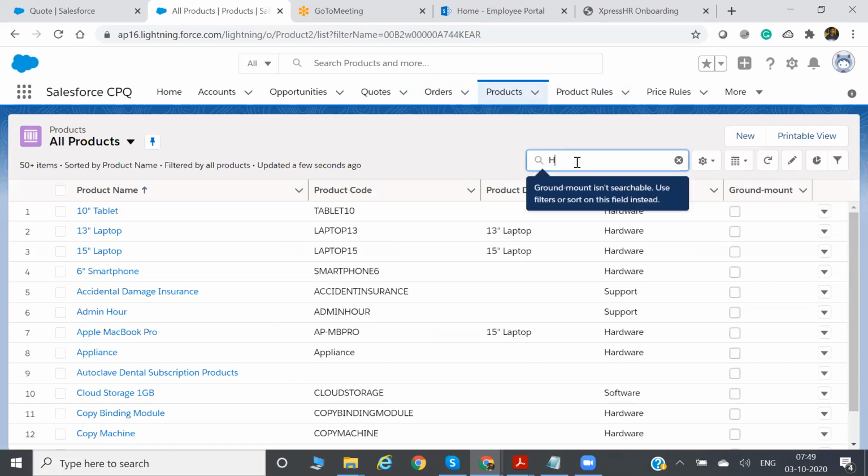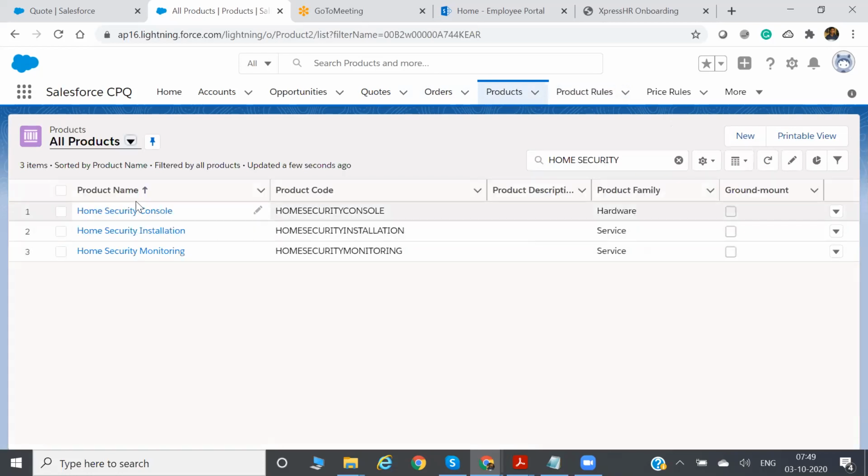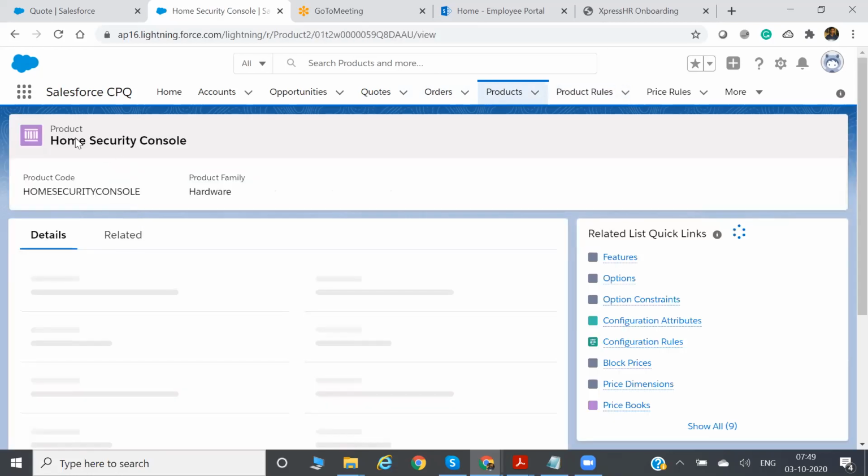Home security console. Okay, so this is one product.